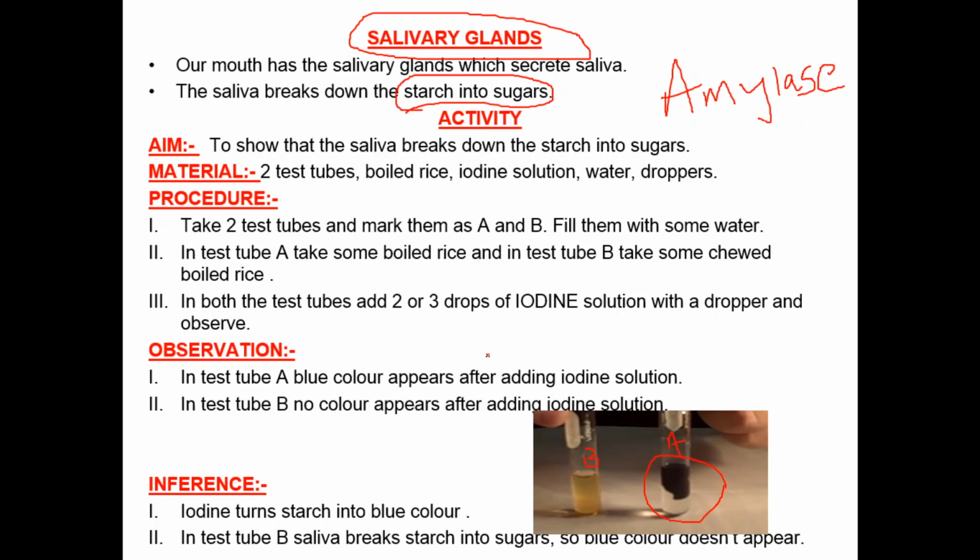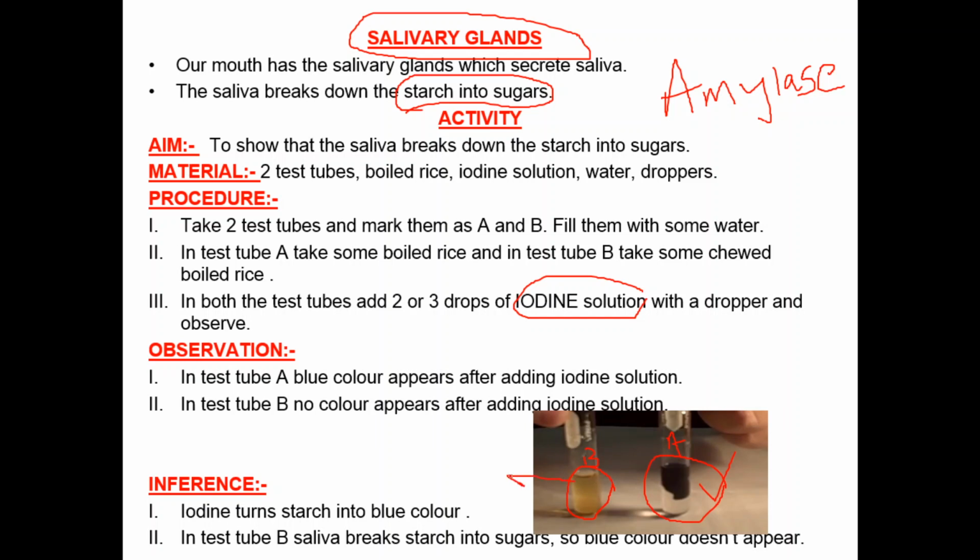Now we'll take the iodine solution and pour it in both test tube A and test tube B. What will happen after pouring the iodine? In test tube A, we will see the bluish black color. That means it indicates the presence of starch. In test tube B there is no change in color, no bluish black color. That means it has no starch.